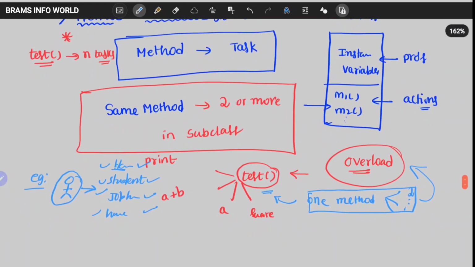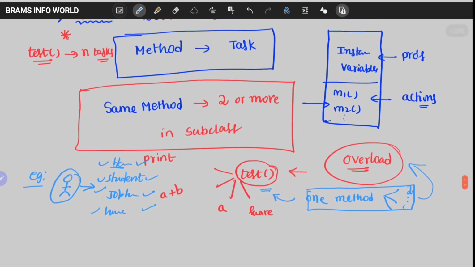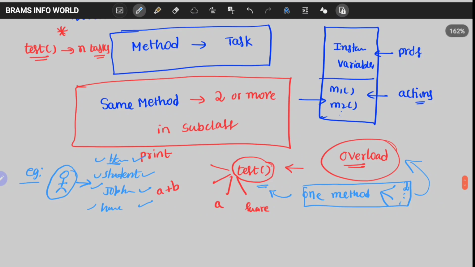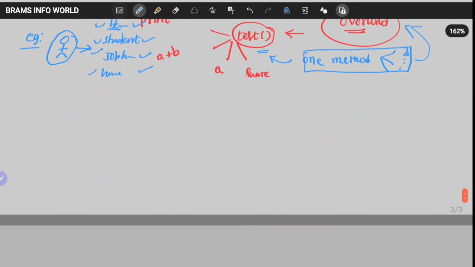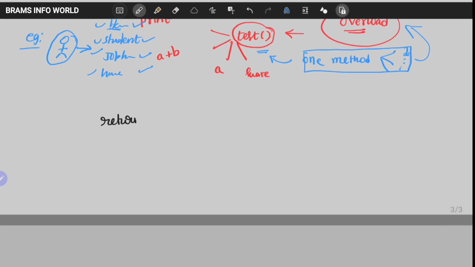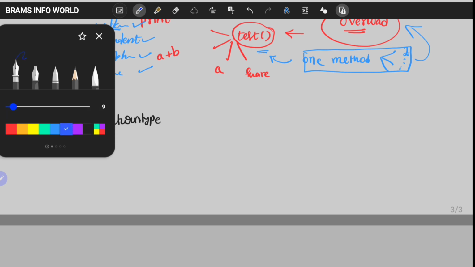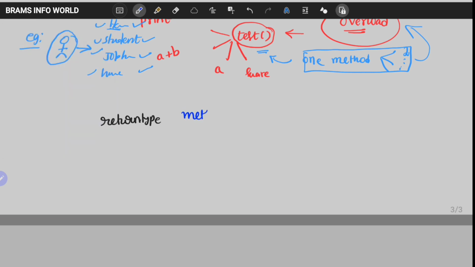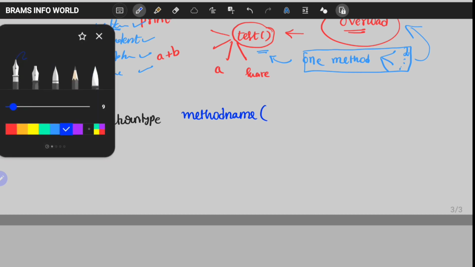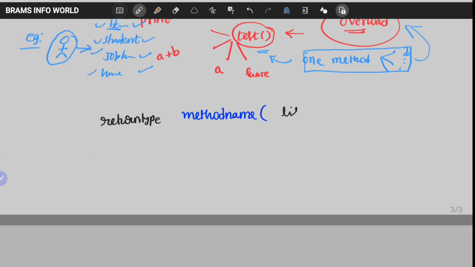Let us see the syntax of this. Let us talk about the syntax. First the return type, then we have to define the method name, and then the list of arguments.